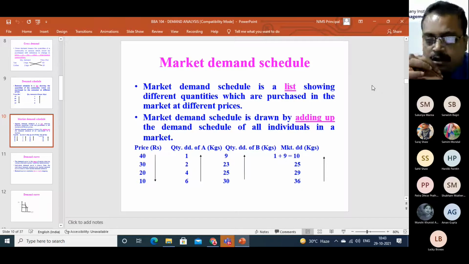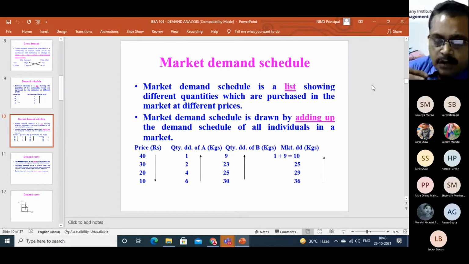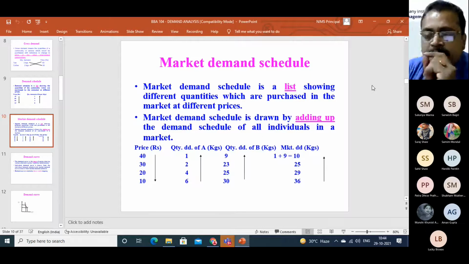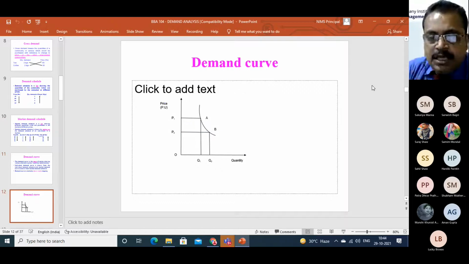If you plot those market demand schedule or individual demand schedule in a graph paper, then after that, if you plot those points in a graph and if you add those, you will get a curve. That curve is called demand curve. See different points of those A, B, those are different combinations.